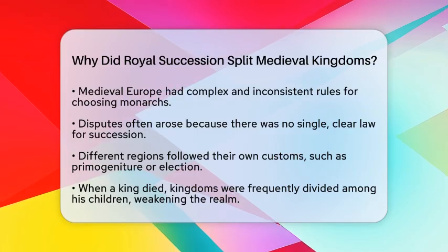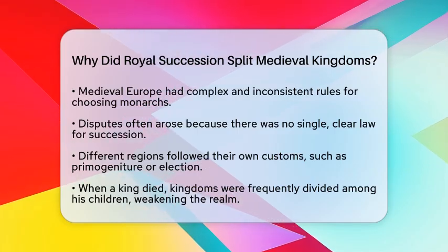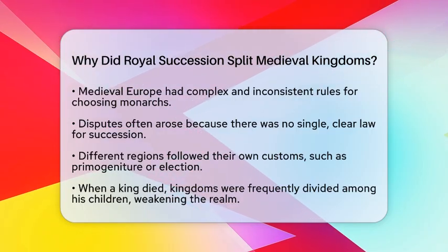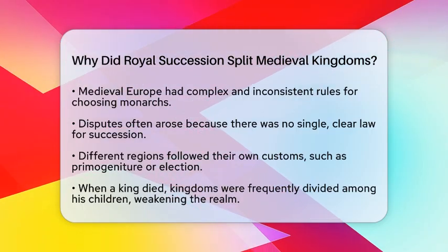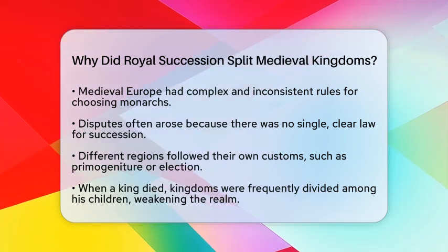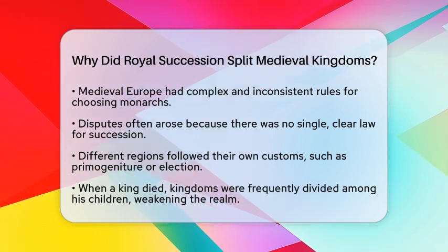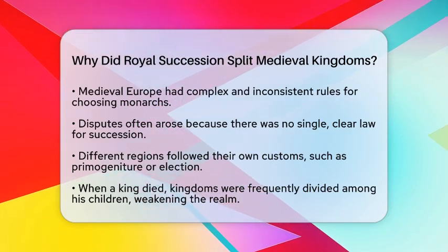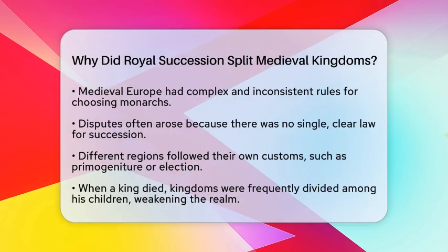The rules for choosing a new monarch were complicated and different from place to place. Sometimes, there was no single law everyone followed. This made disputes inevitable. Different regions had their own customs, like giving the throne to the eldest son or choosing a leader by election. When these rules clashed, it caused fights over who was the rightful ruler.